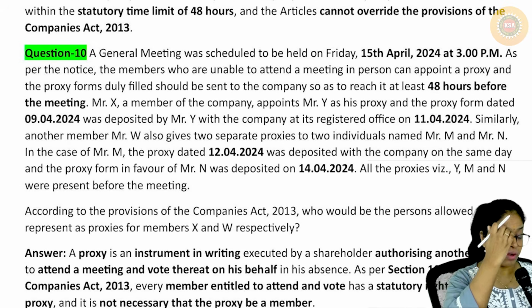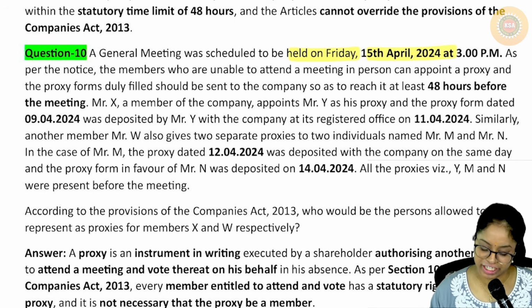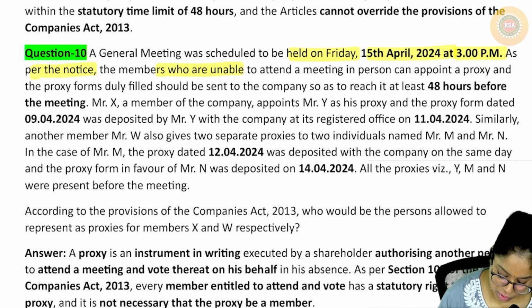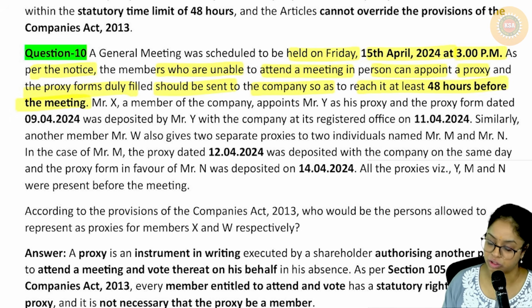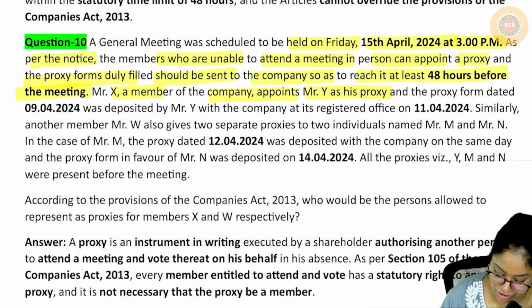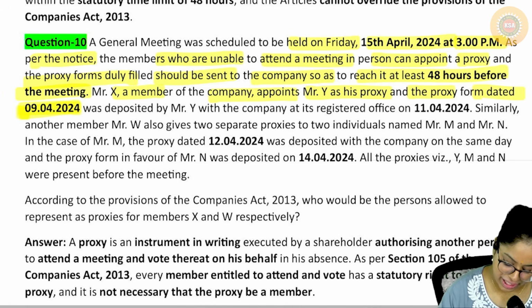A general meeting was scheduled to be held on Friday, 15th April 2024 at 3 p.m. As per the notice, the members who are unable to attend the meeting in person can appoint a proxy, and the proxy form duly filed should be sent to the company so as to reach at least 48 hours before the meeting. Mr. X, a member of the company, appoints Mr. Y as his proxy form, which is dated 9/4/2024. Okay, meeting என்னைக்கு?